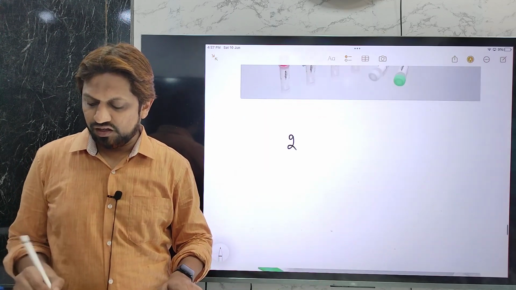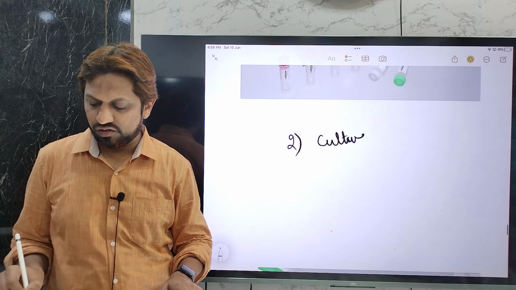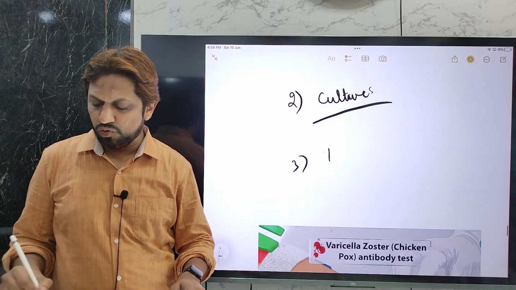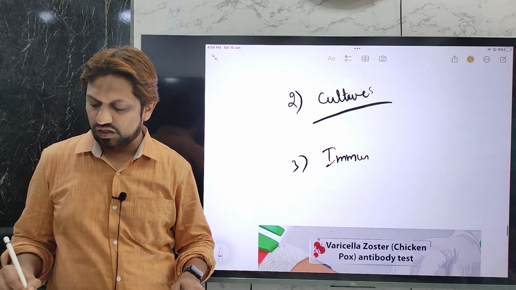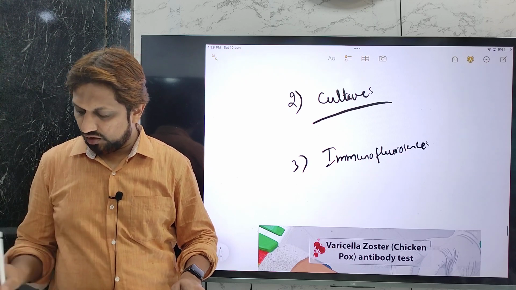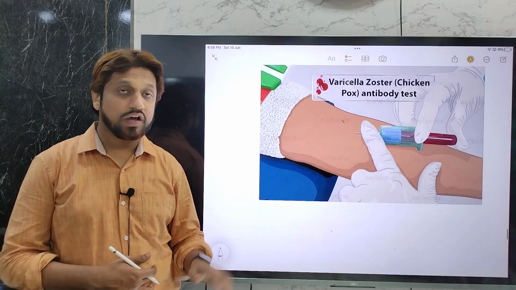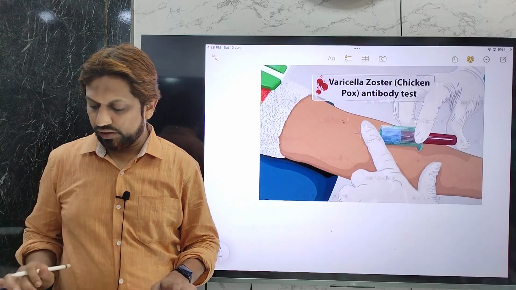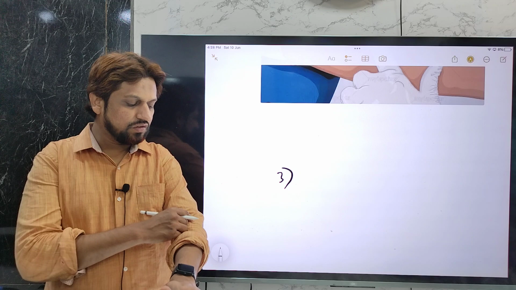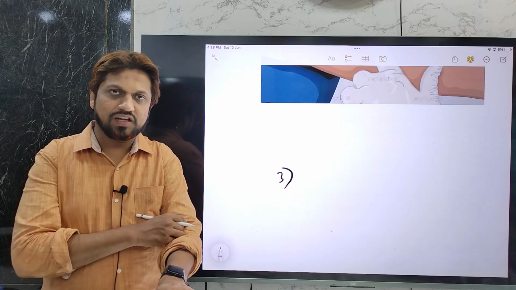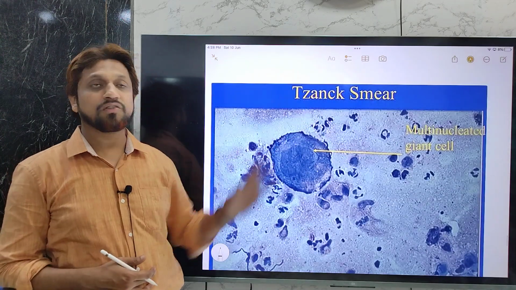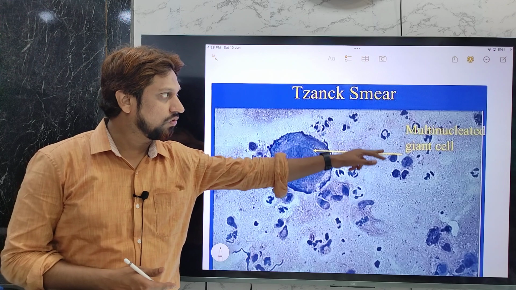Then also by culture, isolating and identifying the varicella zoster virus. Then immunofluorescence, that is the identification of varicella zoster virus antibodies. Then finally, histopathology from the vesicular lesions: if you take the specimen of the vesicle fluid and make a smear, typically known as Tzanck smear, you see Cowdry type A inclusion bodies and multinucleated giant cells.